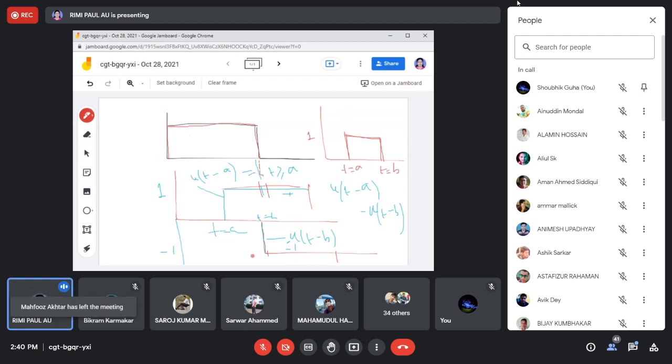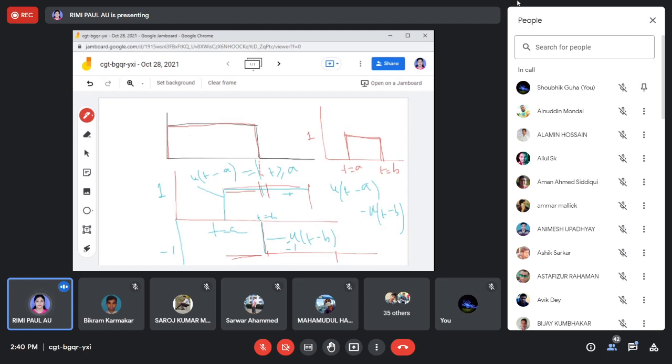Just after this one, from this one to this one and up to this one, these all are plus and these all are minus, so it will be 0. This portion is the 0 portion, and here this plus 1 would be 1, so we'll get plus 1. If we add this one, you will get the positive portion, from t is equal to a to t is equal to b. If you want to get that, you have to generate two signals. One is a unit step function shifted from 0 to a. Another one starts from t is equal to b but on the negative side. So this is the rectangular pulse.